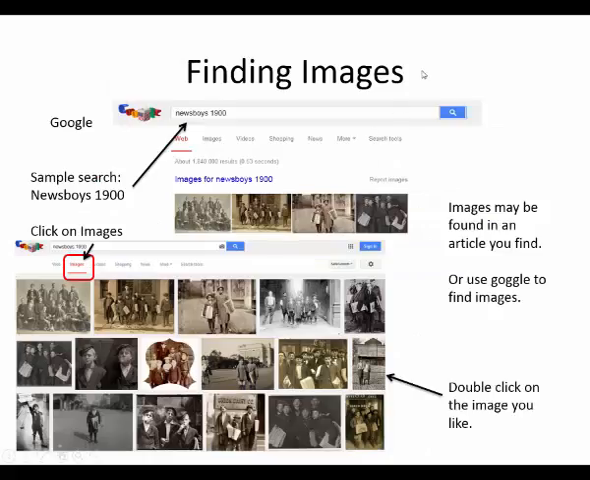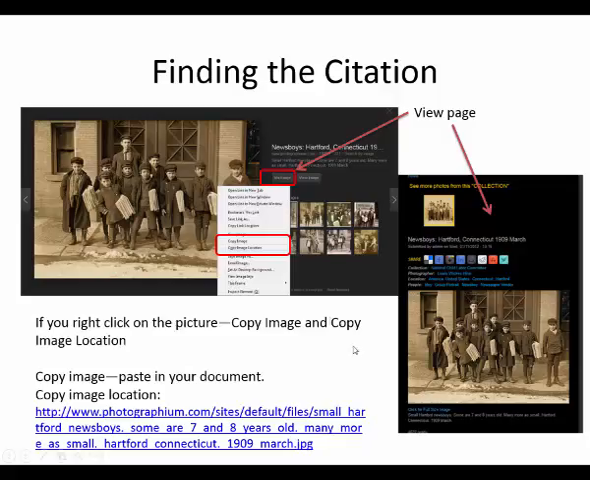Now, finding images. If you want to find more images that go along with your picture, a good place to search is Google. And I like to go out and I put Newsboys, 1900 Newsboys, and it brought me up this little page right here at the top, but I want images, so I'm going to click on images, and it brought me up a whole page of images of Newsboys for 1900. And if I want to see one of those or want to use one of those, I'm going to double click on it. It brings me up this page here of the Newsboys.